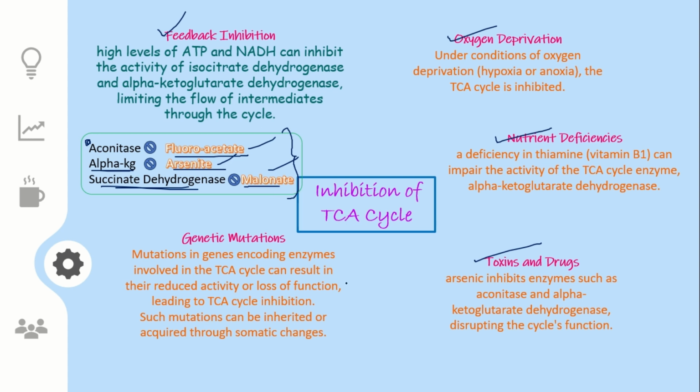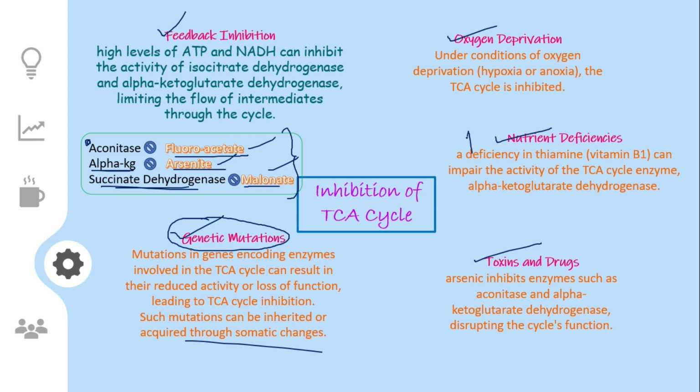The next part, which is obviously beyond our control, is genetic mutation. If there is any mutation in the proteins associated with the production of TCA cycle enzymes, that will obviously lead to TCA cycle inhibition. It may be inherited or acquired through somatic changes, but whatever it is, this is beyond our control. Most of them are beyond our control, except nutrient deficiency.